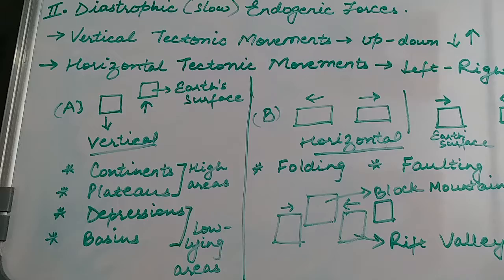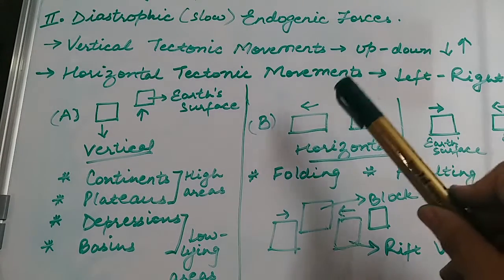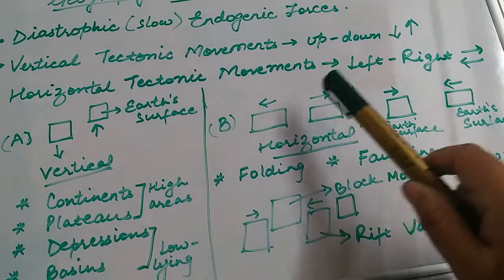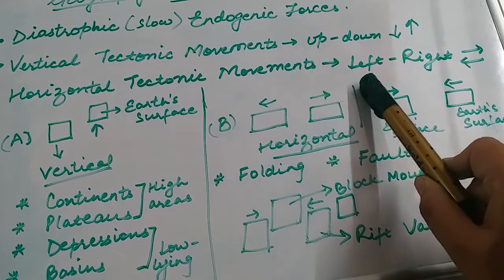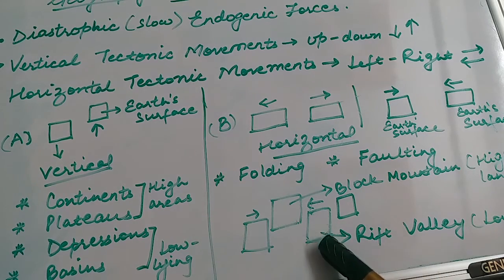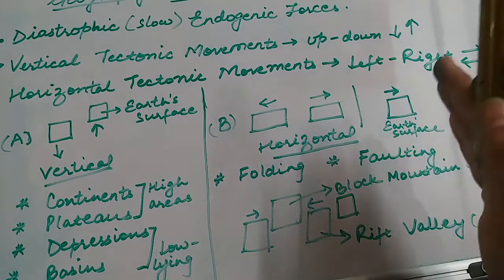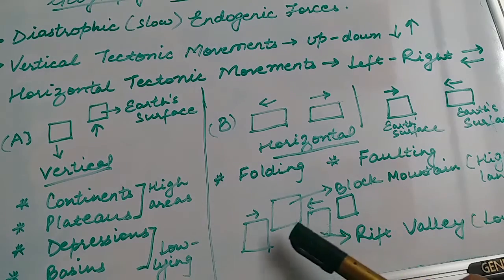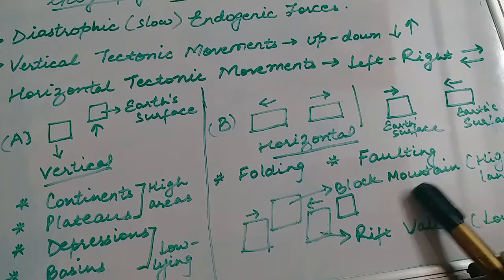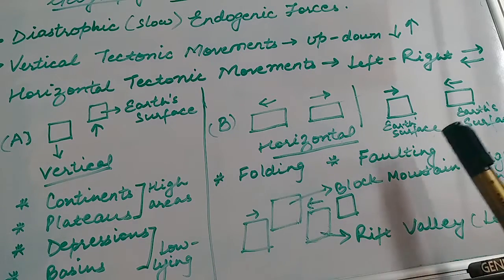Similarly, when we talk about the horizontal tectonic movements, they could be either divergent or convergent. When they are divergent, the tectonic plates are moving apart from each other, creating a low-lying area, for example, a rift valley. Or when the two tectonic plates try to come closer to each other, they will create a high-rise area, a risen area, such as a block mountain. A horizontal tectonic movement could be of two types, folding and faulting.